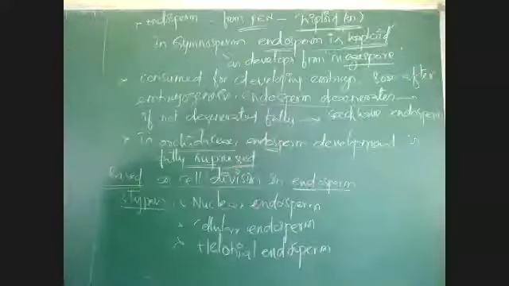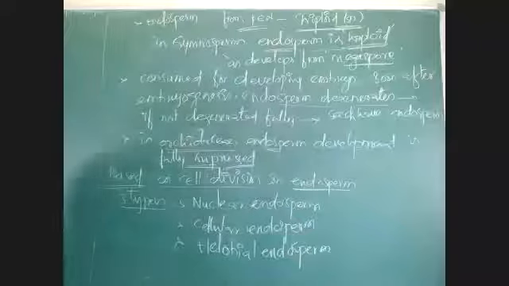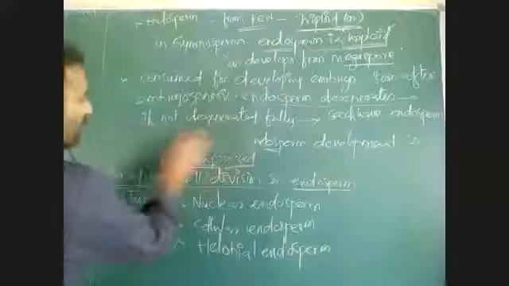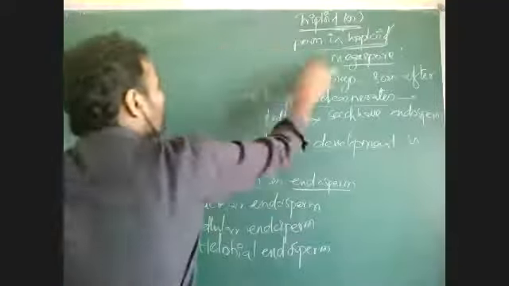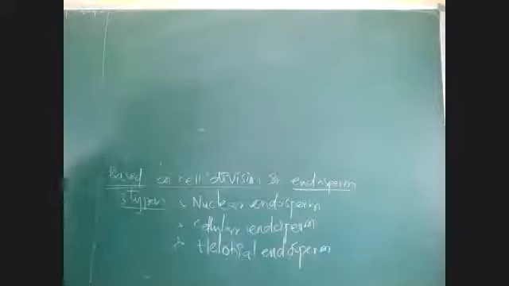Free nuclear endosperm, cellular endosperm, and helobial endosperm. Like that, we can find three types of endosperm based on the cell division that is taking place during the development of endosperm from the primary endosperm nucleus. The primary endosperm nucleus is developing into endosperm.